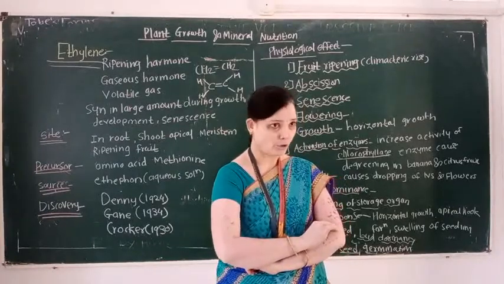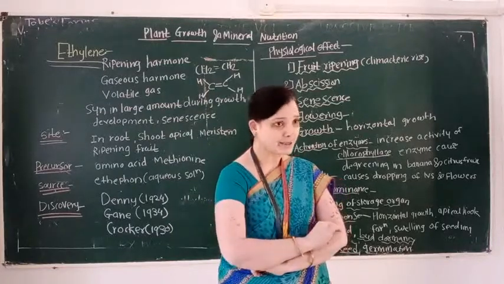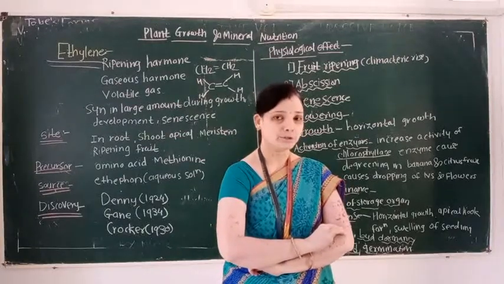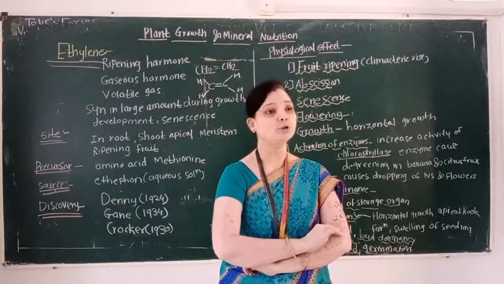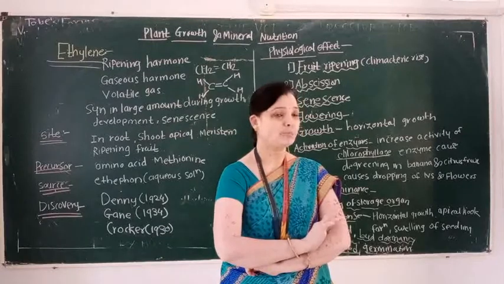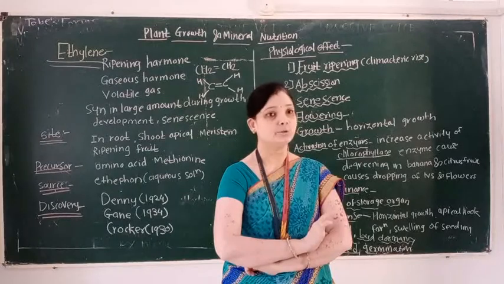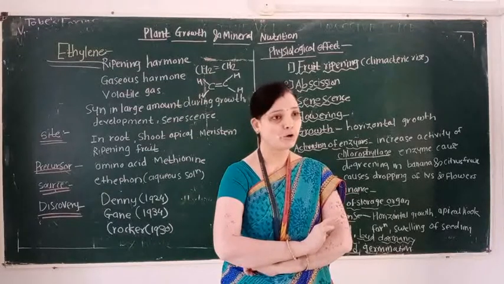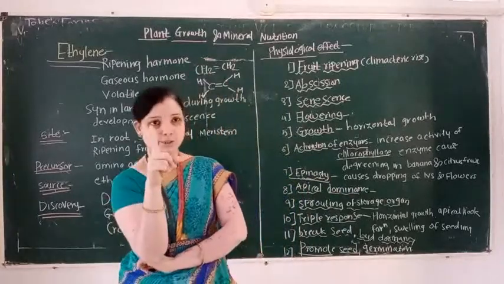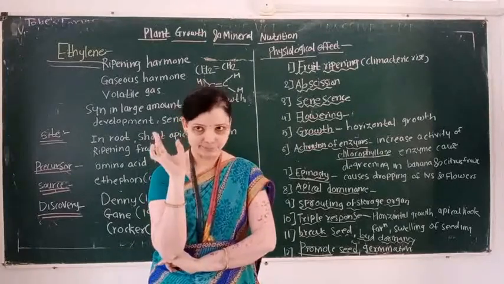Why? Because when unripened fruits are treated with the ethylene phytohormone, then ripening of the fruit takes place. So, these are the important physiological effects of ethylene. First effect is a fruit ripening process.